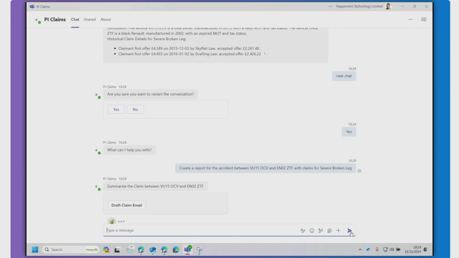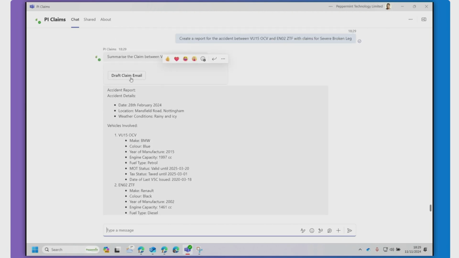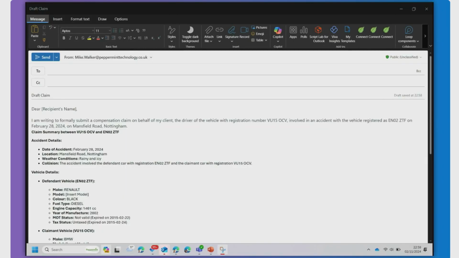I then have other information about the accident, and then I click on draft an email. As you can see here, it has summarized that into details about the cars, information about the accident, and the value of what you're likely to be able to claim. Then you can click on draft claim email and go into an email, a beautifully drafted email that has taken all of that information into one response.